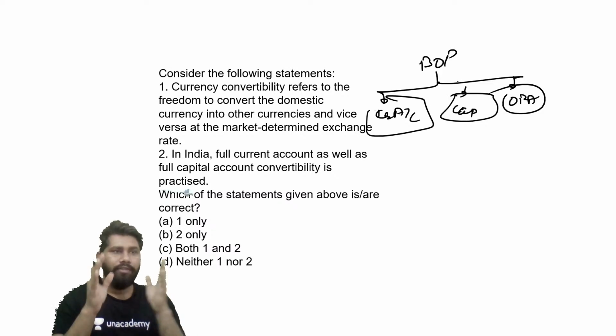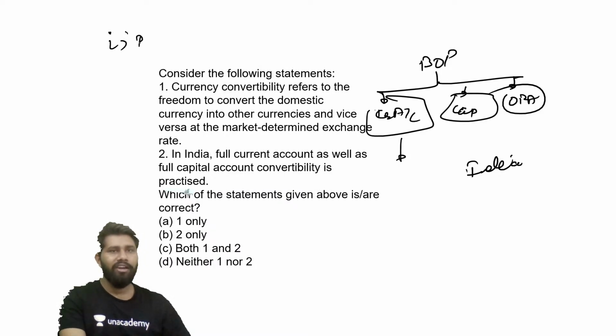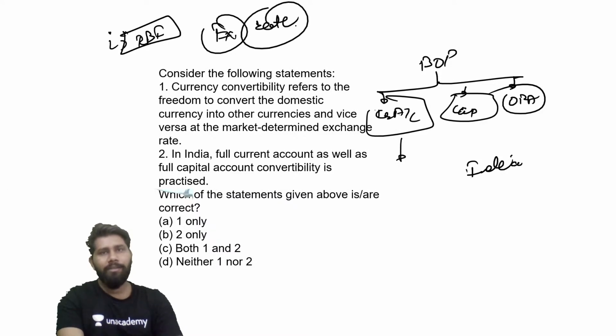So in case of India, guys, try to understand this particular one. As of now, we have allowed full currency convertibility. What is currency convertibility? It means, guys, a market determined exchange rate. It means there should not be any kind of interference of RBI or the central bank in the determination of the exchange rate, right?